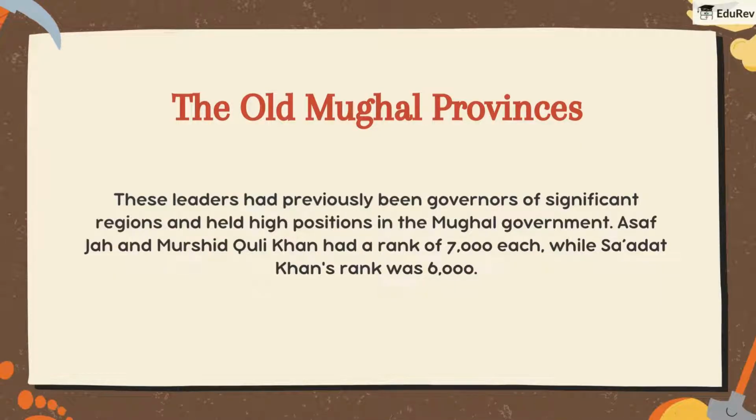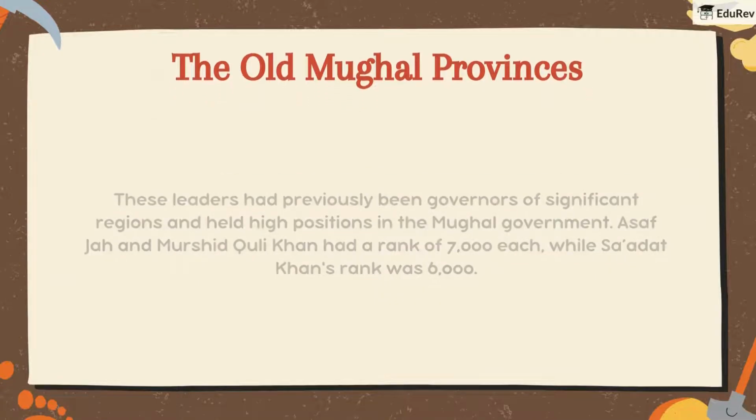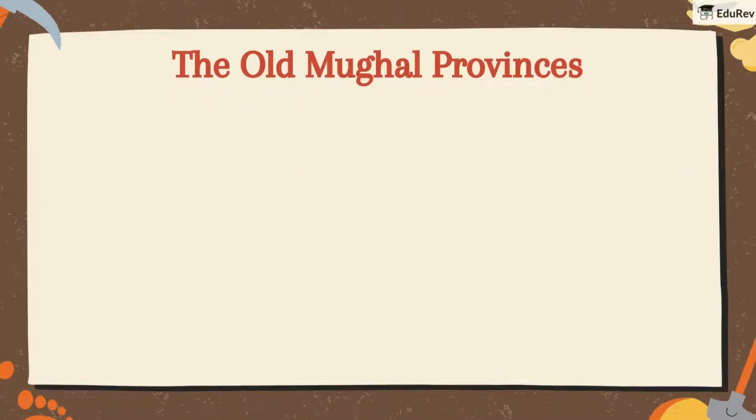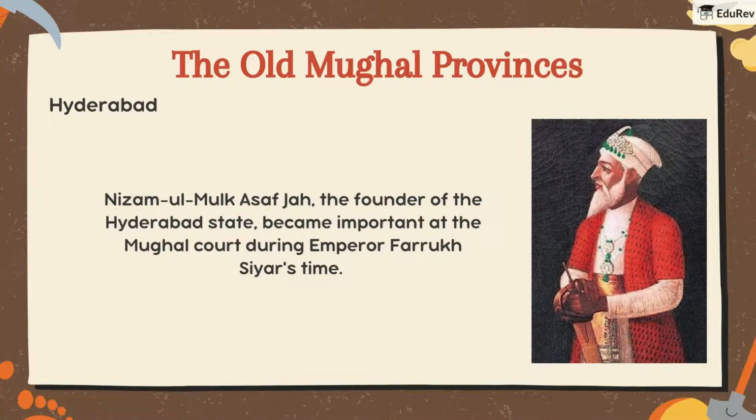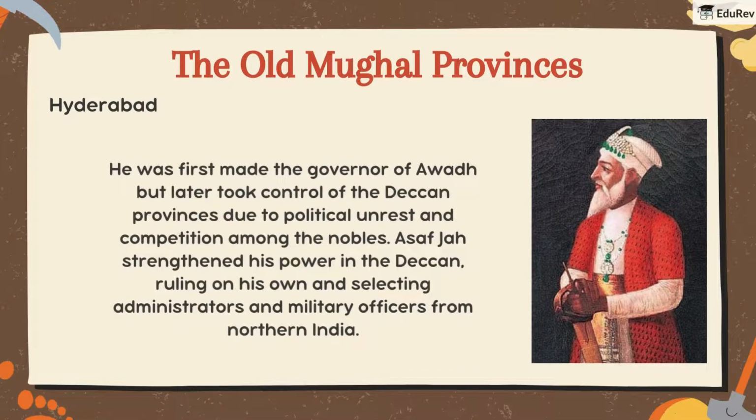First up, let's travel to Hyderabad and see how a smart leader made it a place worth talking about, even with all the drama happening around. Nizamul Mulk Asaf Jah, the founder of the Hyderabad state, became important at the Mughal court during Emperor Farooq Siar's time. He was first made the governor of Awadh, but later took control of the Deccan provinces due to political unrest and competition among the nobles.